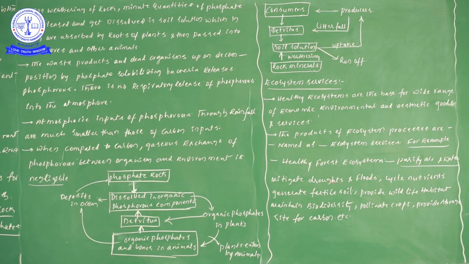I'll discuss the remaining things, but first let us have a look at the previous ones. Healthy forest ecosystems help in purifying air as well as water, and mitigating droughts and floods. They cycle nutrients, generate fertile soil, and provide wildlife habitats. They maintain biodiversity, pollinate crops, and provide storage sites for carbon, etc. A few of them still remain, so let us discuss those things.